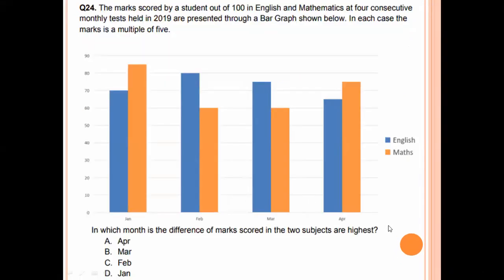Next, the marks scored by a student out of 100 in English and mathematics at 4 consecutive monthly tests held in 2009 are represented through a bar graph shown below. In each case, marks is a multiple of 5. The question is, in which month is the difference of marks scored in the two subjects the highest?